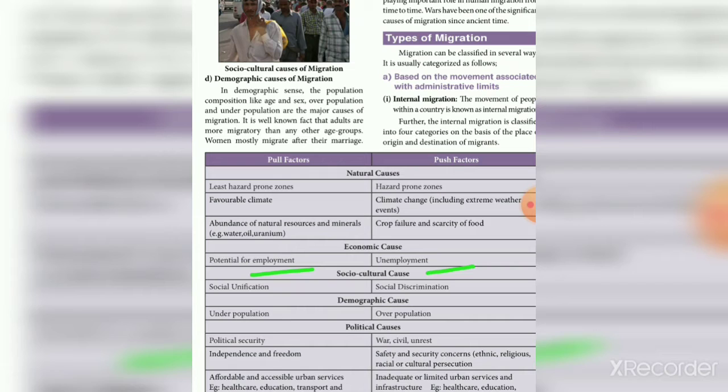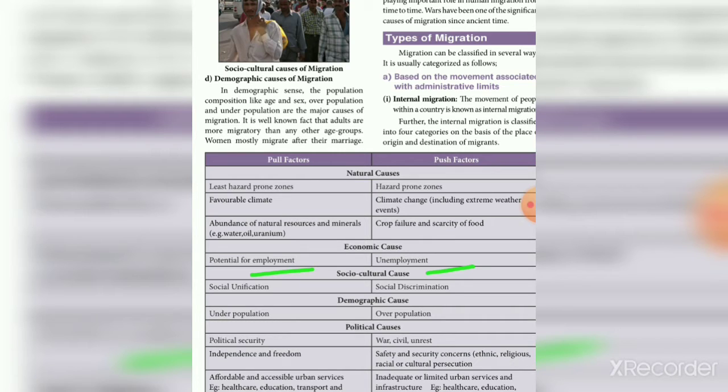First we discuss the natural causes. For the pull factor, it is the least hazard prone zone, and the push factor is the hazard prone zone. That is why people migrate from one place to another. Next is a favorable climate, which attracts people to live in that place.